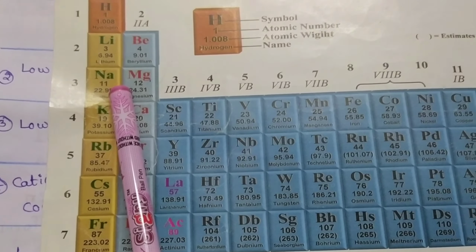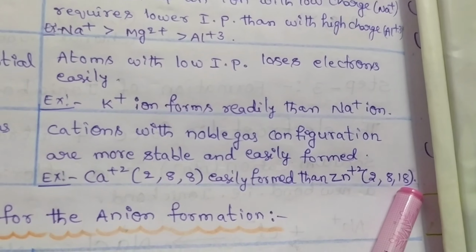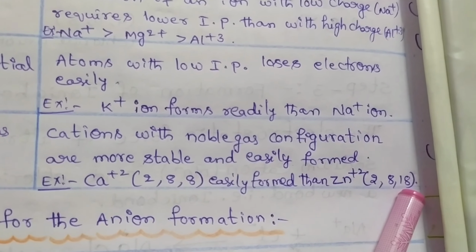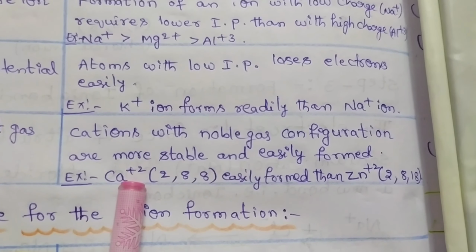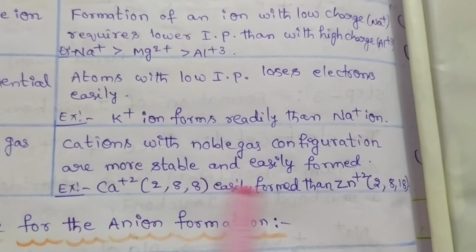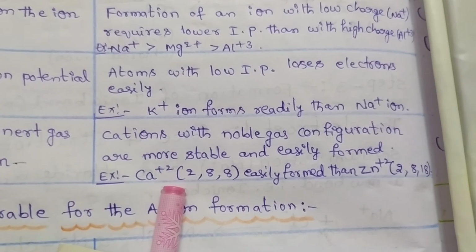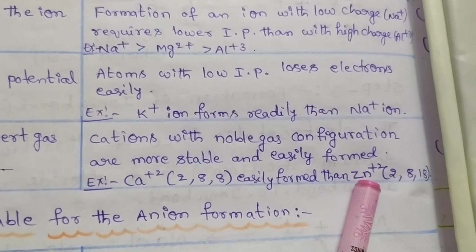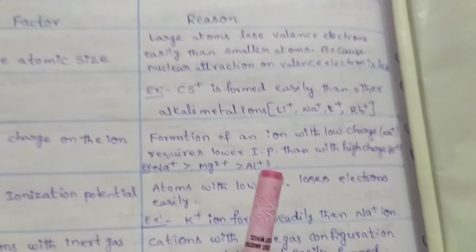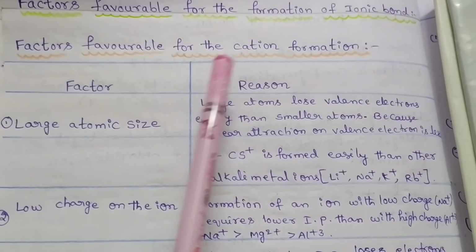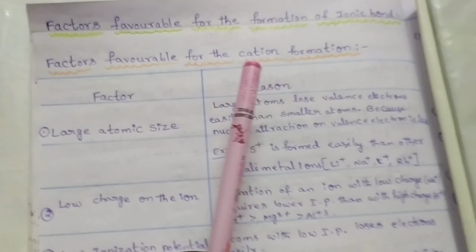When we observe the zinc cation, it has the electronic configuration 2, 8, 18. That means zinc has 18 electrons in its outer orbit. So the calcium cation is more stable when compared with the zinc cation. So the calcium cation forms an ionic bond readily when compared with zinc cations. These are the factors favorable for the formation of a cation.